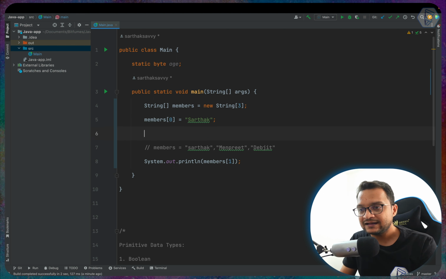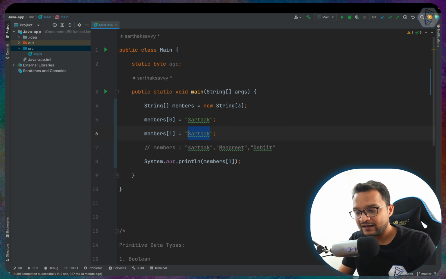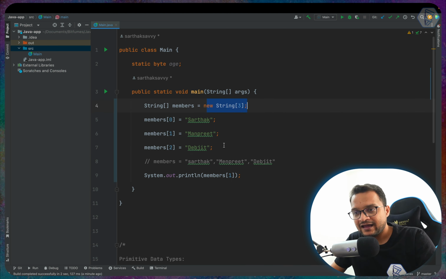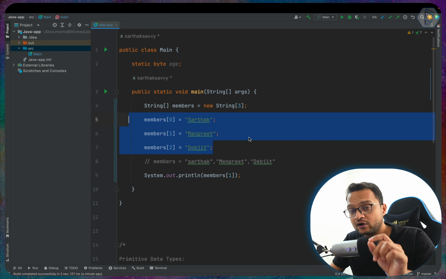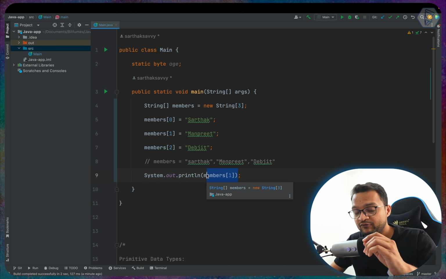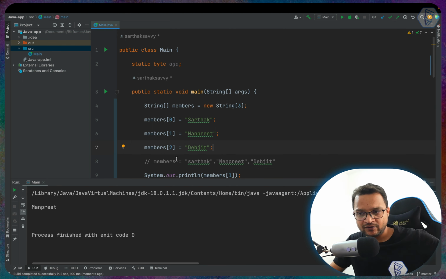Now to create the second element with the index of 1, I'm just going to say Manpreet, and the third one is going to be Devjit. Cool. So we have declared, initialized, and assigned the value to all the elements. Now if we try to get the first indexed value for the member array, let's see what we are going to get. We are getting Manpreet. That's really great.